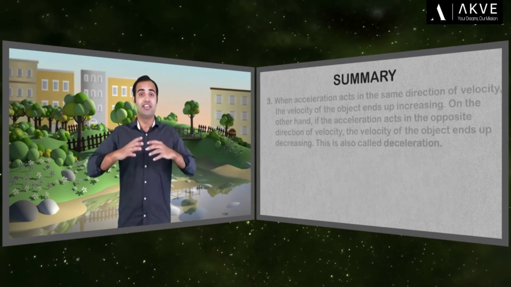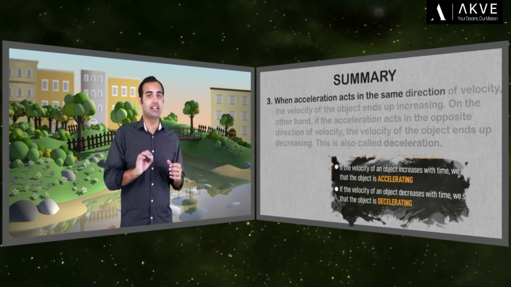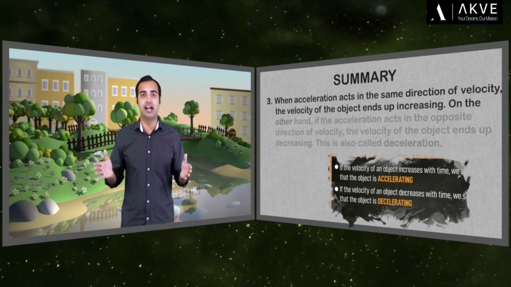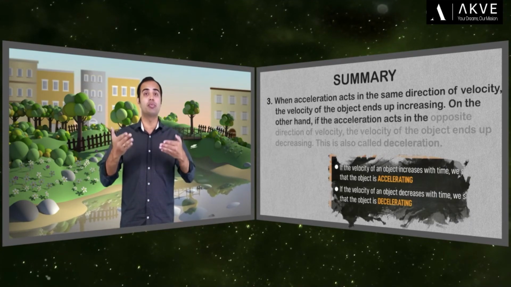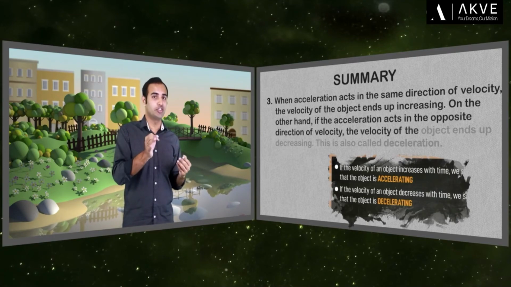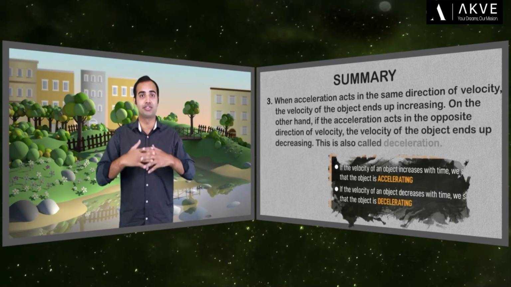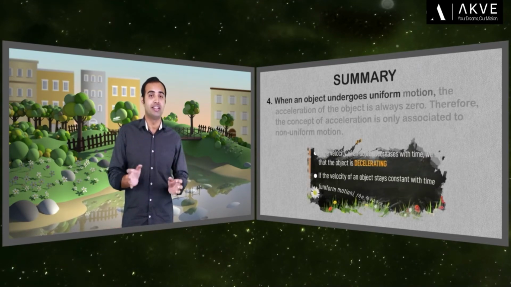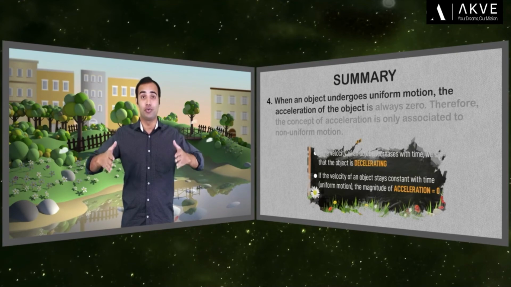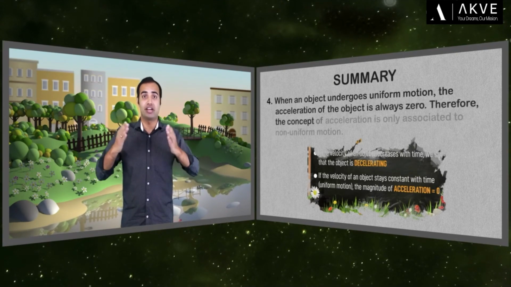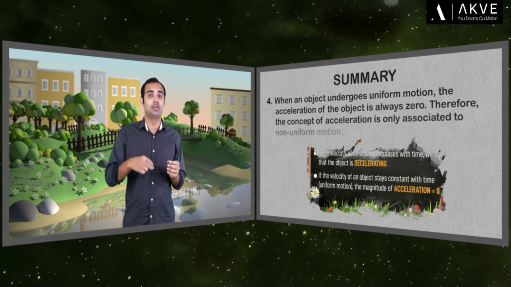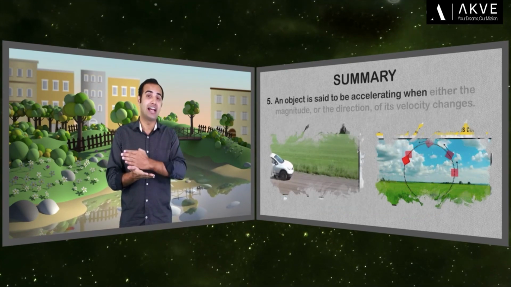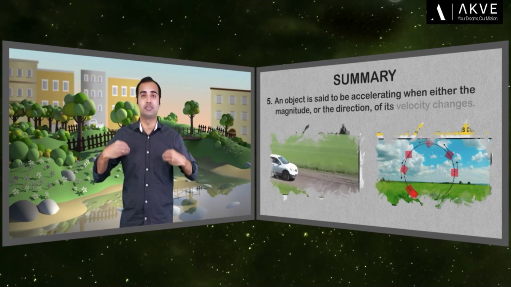When acceleration acts in the same direction of velocity, the velocity of the object ends up increasing. On the other hand, if the acceleration acts in the opposite direction of velocity, the velocity of the object ends up decreasing. This is also called deceleration. When an object undergoes uniform motion, the acceleration of the object is always zero. Therefore, the concept of acceleration is only associated to non-uniform motion. An object is said to be accelerating when either the magnitude or the direction of its velocity changes.